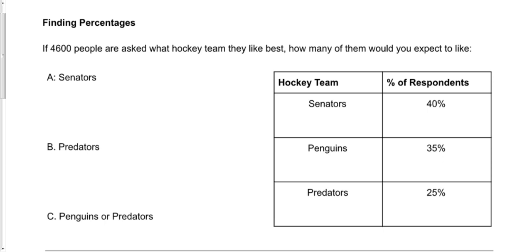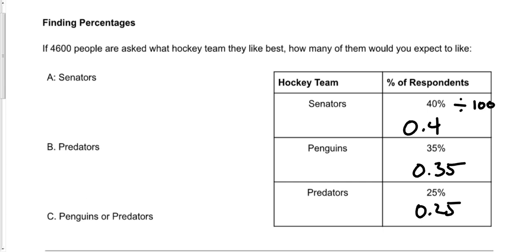So Senators, 40% like them, Penguins, 35%, and the Predators, 25% of them like the Nashville Predators. If you want to figure out the actual number of people that like that particular team, you have to take your percentage and turn it into a decimal. To do that, you need to take your percentage and divide it by 100. So I get 0.4, 0.35, and 0.25 respectively. Always, always, always turn your percentages into a decimal. It makes your life a lot easier.